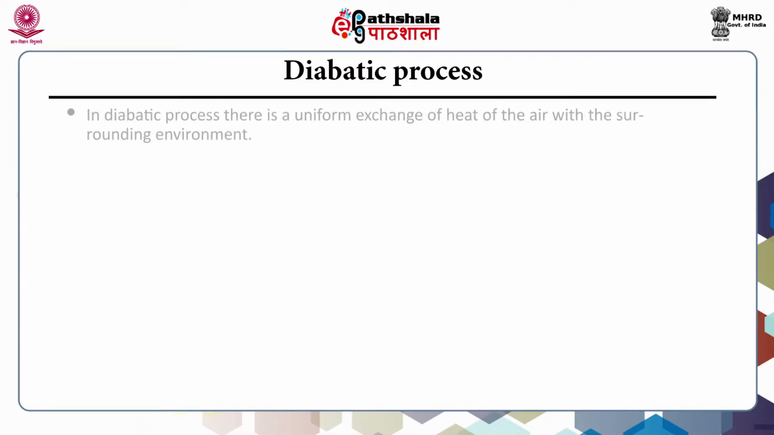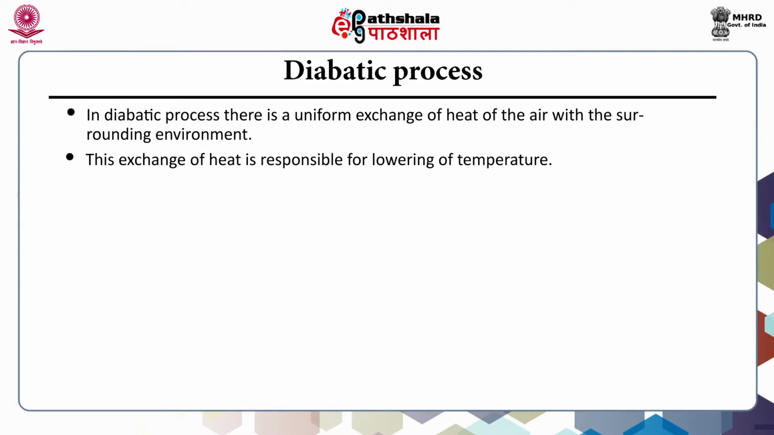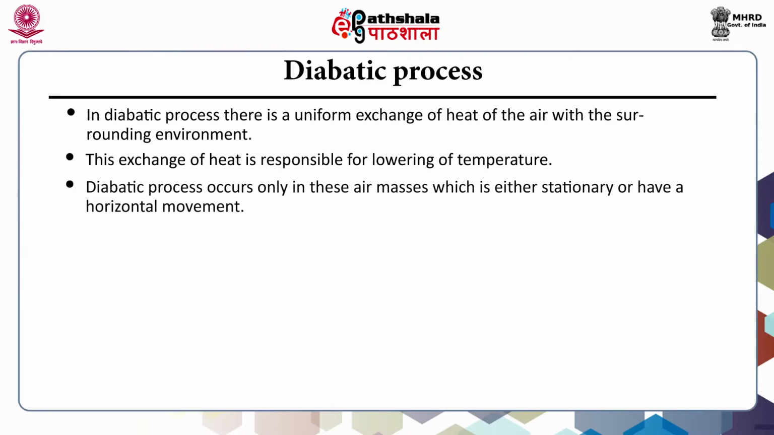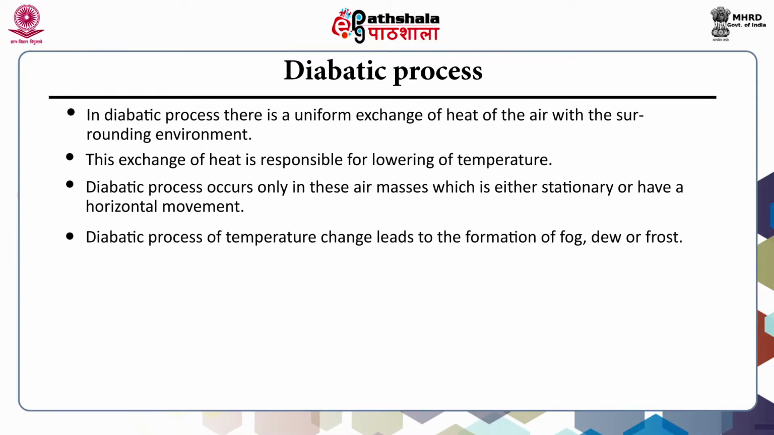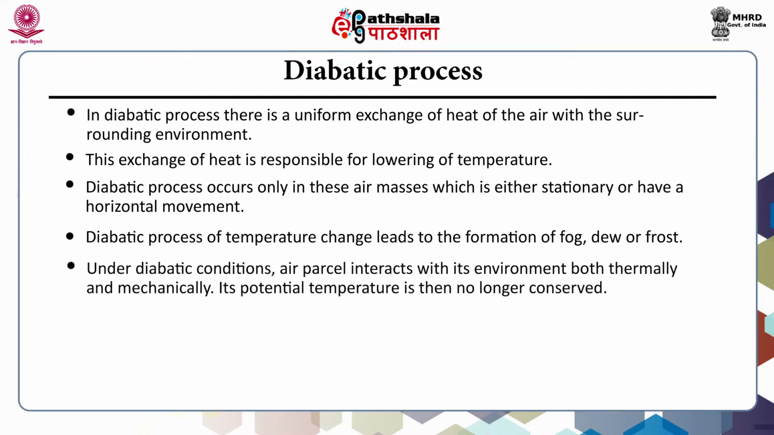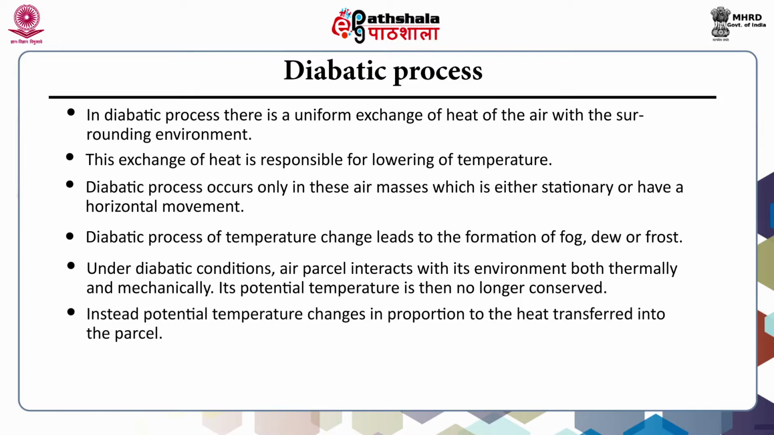Diabatic process. In the diabatic process, there is a uniform exchange of heat of the air with the surrounding environment. This exchange of heat is responsible for lowering of the temperature. Diabatic process occurs only in those air masses which are either stationary or have a horizontal movement. Diabatic process of the temperature change leads to the formation of fog, dew or frost. Under these diabatic conditions, the air parcel interacts with its environment both thermally and mechanically. Its potential temperature is then no longer conserved. Instead, the potential temperature changes in proportion to the heat transferred into the parcel.